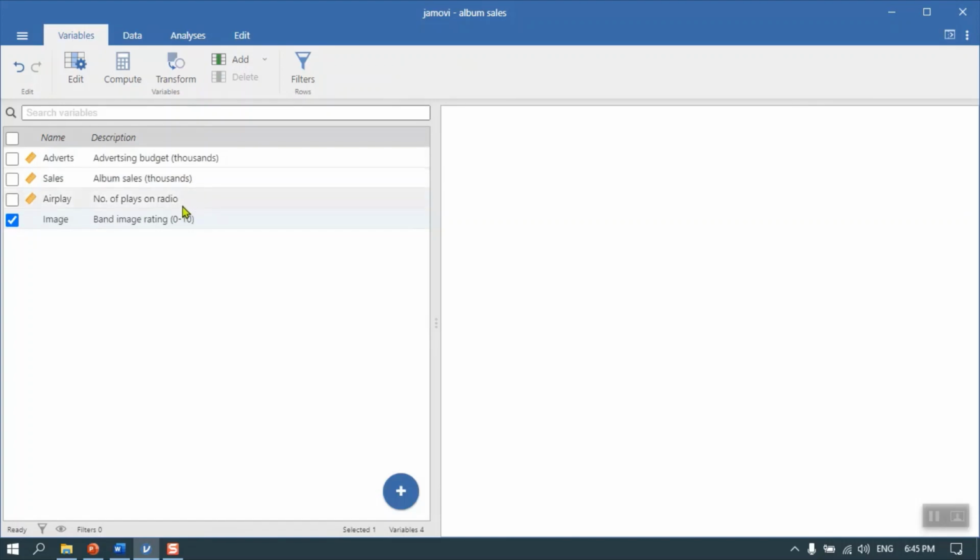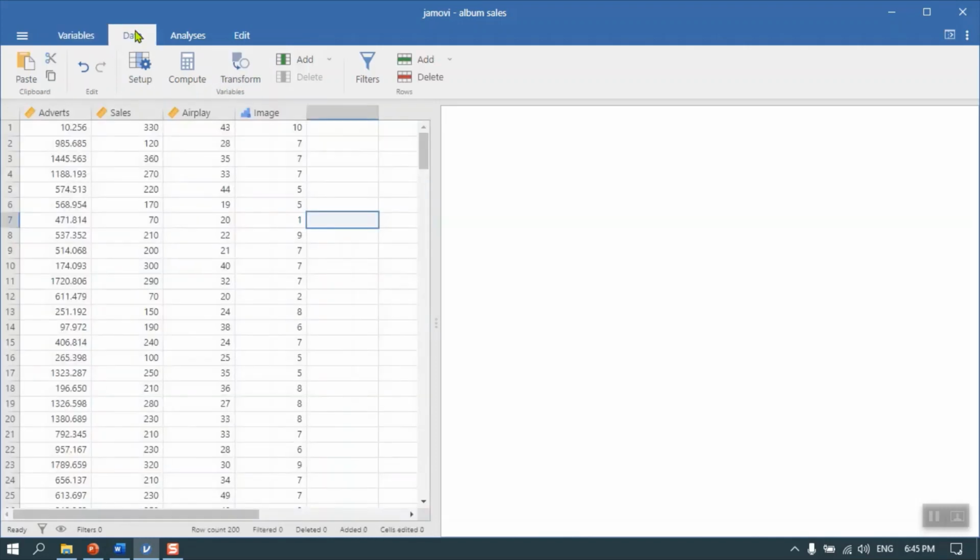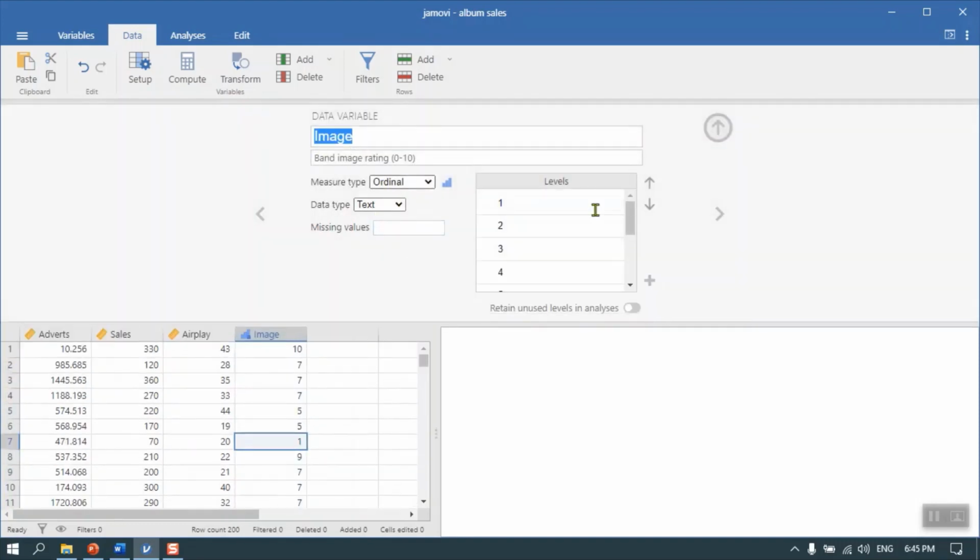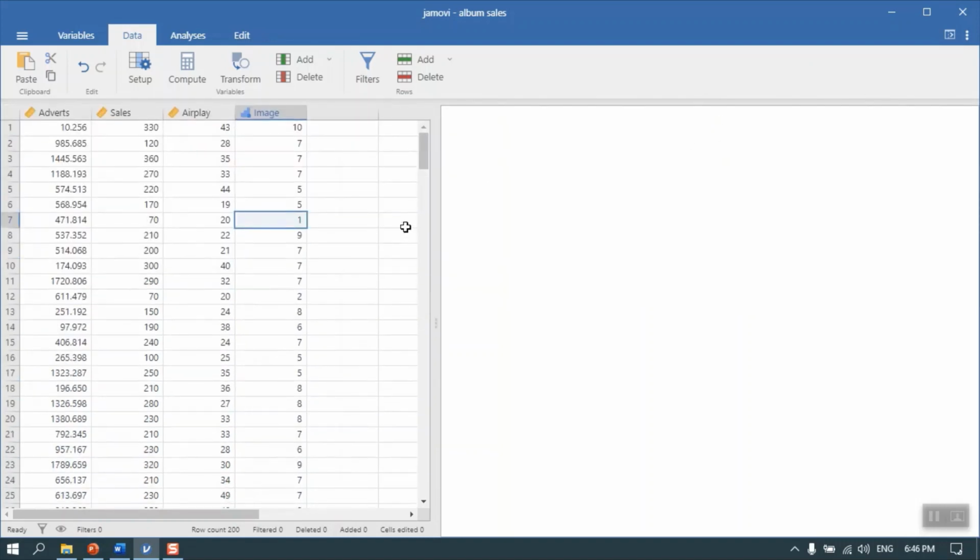Sales, the number of plays on the radio, and something called the band image rating, how attractive, how interesting the band is. You'll see that the image rating is on an ordered categorical scale, sometimes called an ordinal scale, 1 to 10, which is kind of interesting.